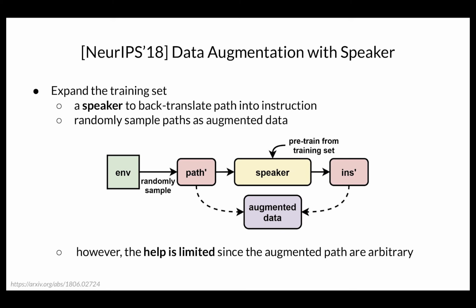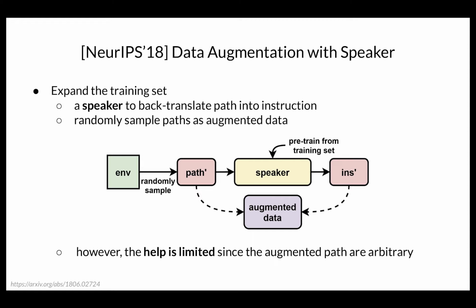In the previous work, NeurIPS 18, they tried to expand the training set by doing data augmentation with a speaker. The speaker back-translates a path into its instruction, and is pre-trained from the original set just like a video captioner. They randomly sample different paths in the environment and use the speaker to estimate the instruction.